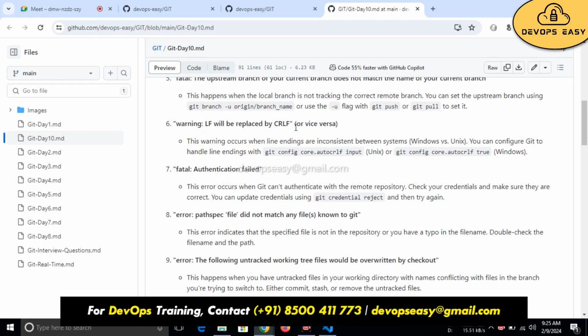Warning: LF will be replaced by CRLF or vice versa. This warning occurs when line endings are inconsistent between systems. You can configure git to handle line endings with git config core.autocrlf input. If you are running this on Unix or Linux, you need to give this. If you are running on Windows, you need to give this.